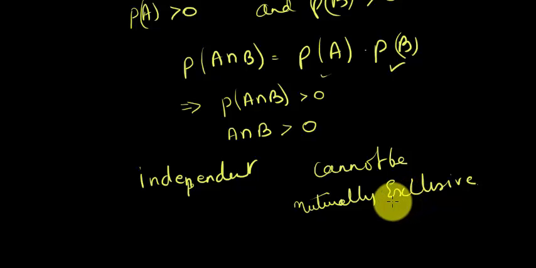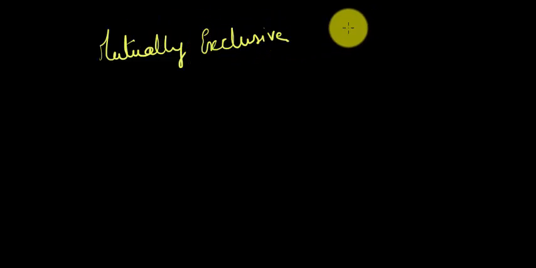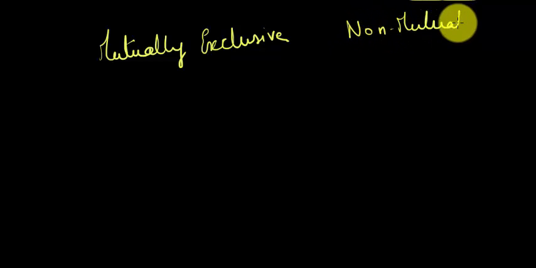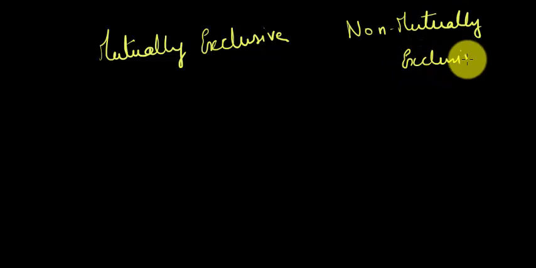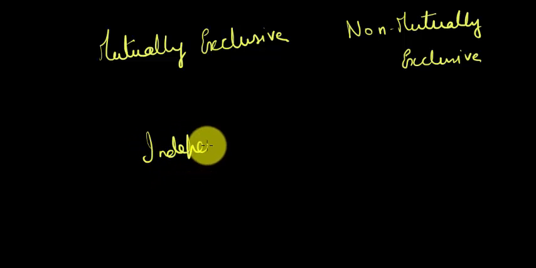Happens. The proof is like that. Let me tell you what exactly I proved here. Let me take mutually exclusive here, and let me take non-mutually exclusive. And I'm going to write independent, and I'm going to write dependent here.